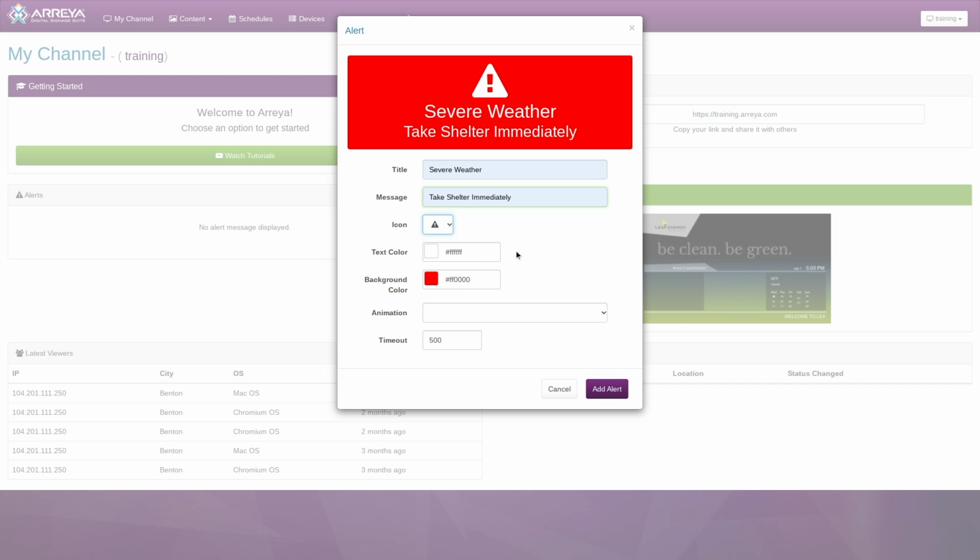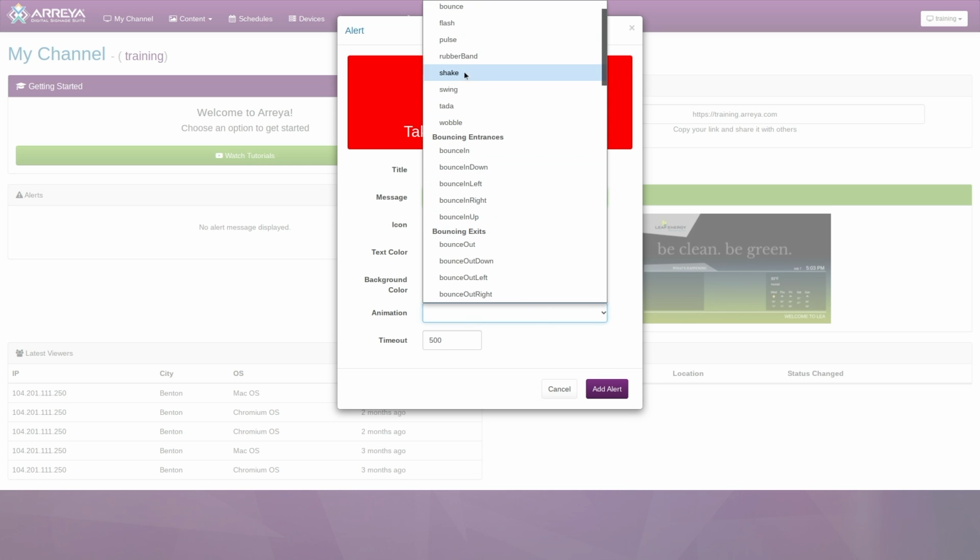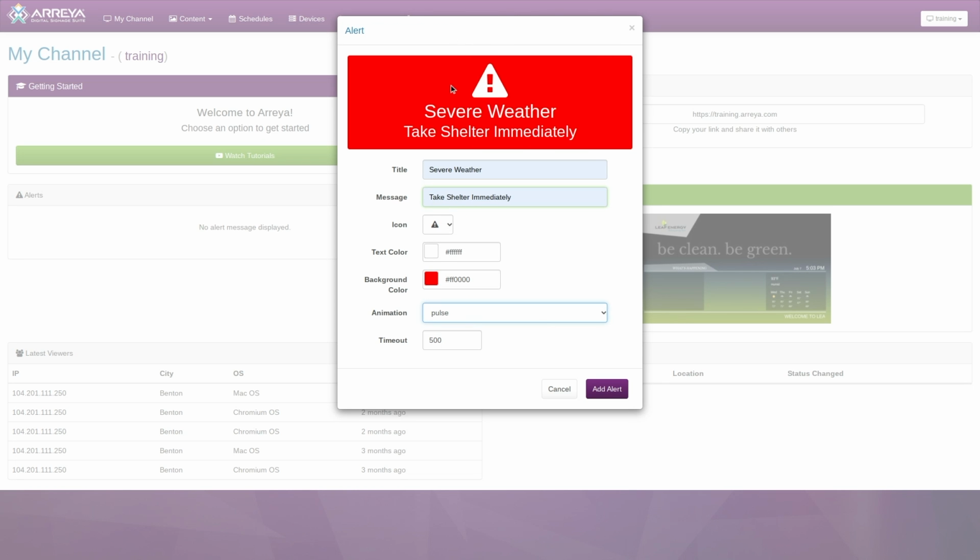Use the text color and background color options to customize the alert colors. The animation option will animate the icon. The timeout option will set the duration of the alert in seconds. When you are finished with the alert settings, click the Add Alert button to send the alert to your channel.